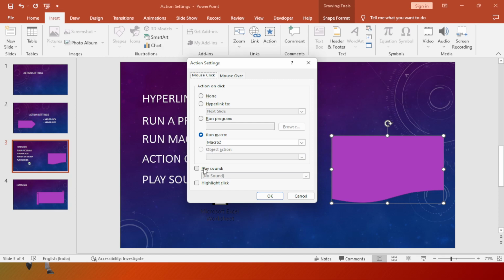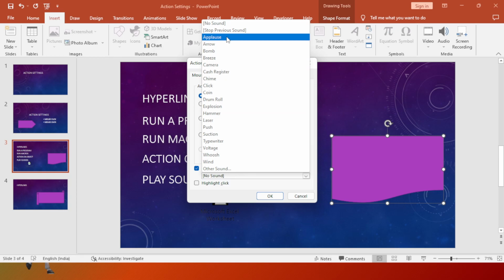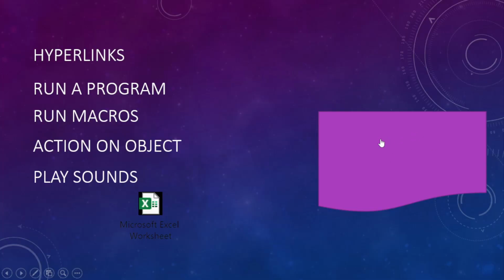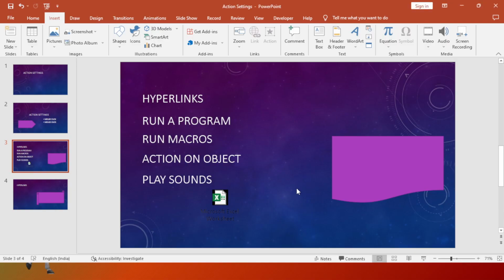Now next we have the play sound. Let me click on the play sound, and at this point I'll put applause and click OK. If I run it, Shift F5 and I click here, right? Similarly, we can have a larger sound or anything. If you have a custom one, we can attach it.